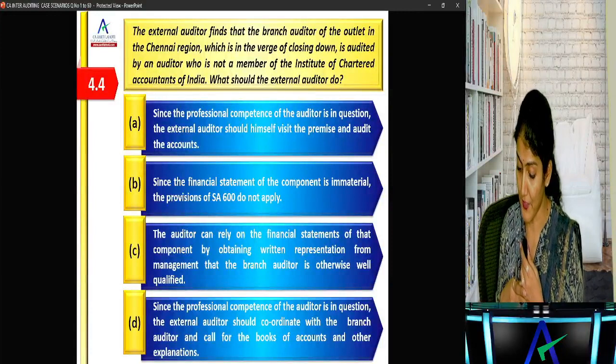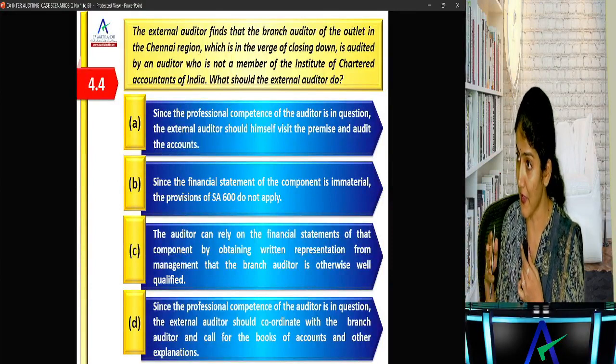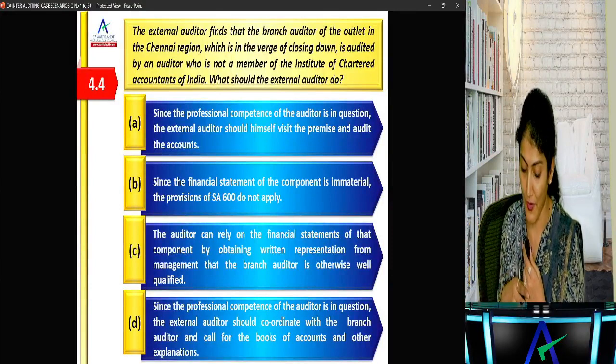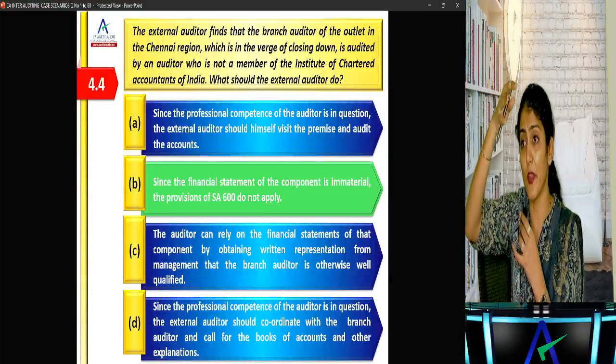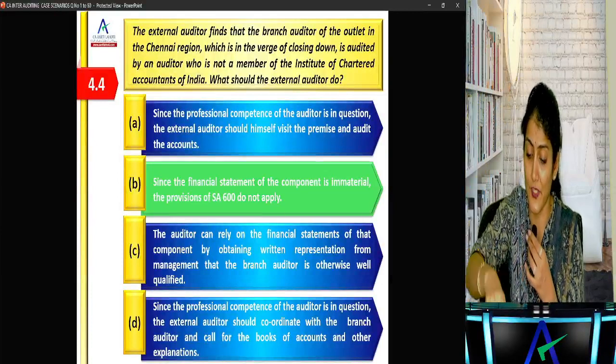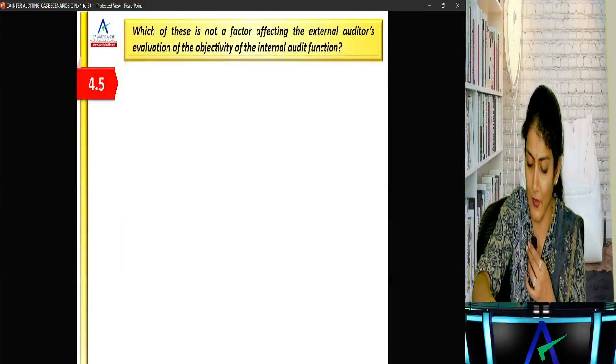Right? Since the financial accounts of the component is immaterial, the provisions of 600 shall not apply, or since the professional competence is in question. Right? So what does it say? Since the component is immaterial. Right? So what you can do, just mention about it in the other matter paragraph.